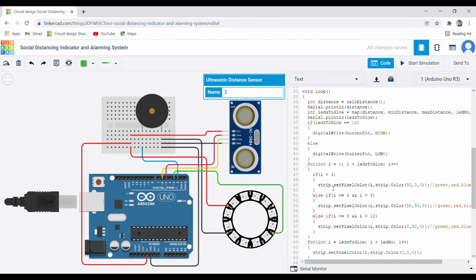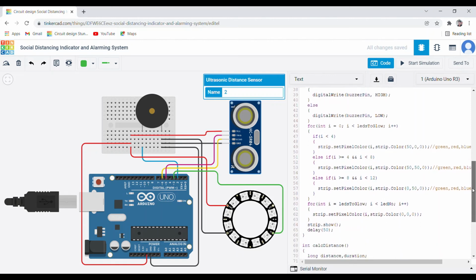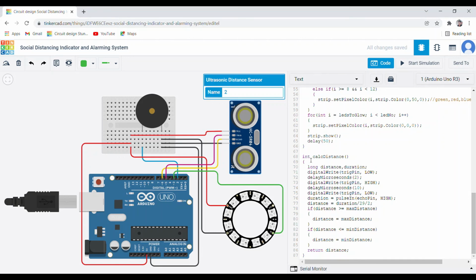In this line of code, this strip.color 50 indicates the brightness level of a particular LED. You can also change this value from 0 to 250 to change the brightness level. Here I have kept it to 50. This calcs function calculates the distance with respect to the ultrasonic sensor distance measurement.